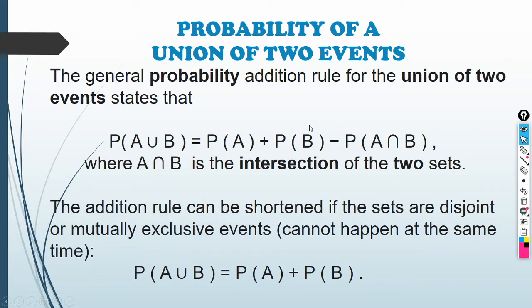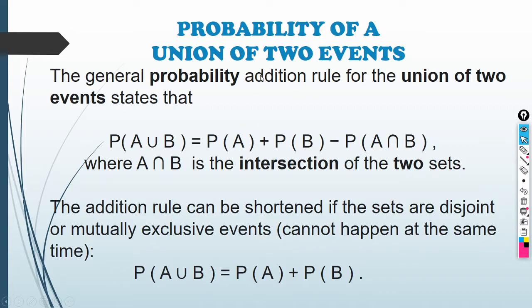Okay, heto na. So, going back. So, ano naman yung ating pinaka-lesson ngayon? Yung probability of a union of two events. So, it seems that it pertains to the general probability addition rule. It says that the general probability addition rule for the union of two events states that P of A union B is equal to P of A plus P of B minus P of A intersection B, where A intersection B is the intersection of two sets.